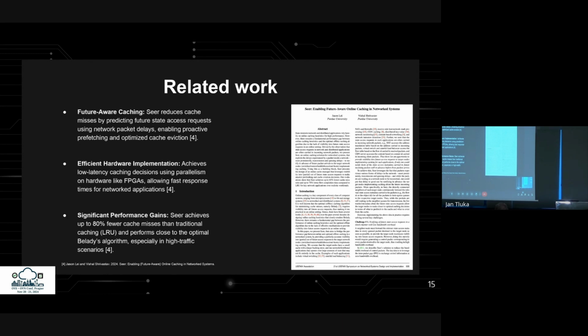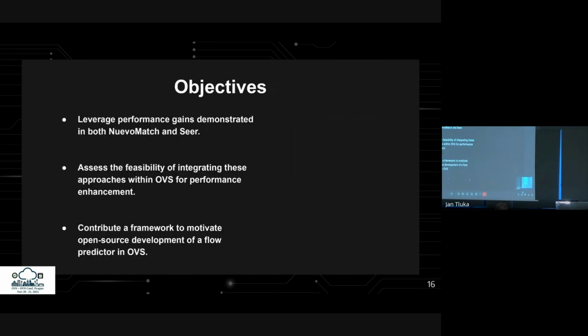The result? Seer delivers up to 80% fewer cache misses than traditional methods, leading to faster data processing and flow completion times. Building on the performance gains shown in both Nuevo Match and Seer, this project explores how their caching and prediction methods could be integrated into OVS to enhance its efficiency and performance.